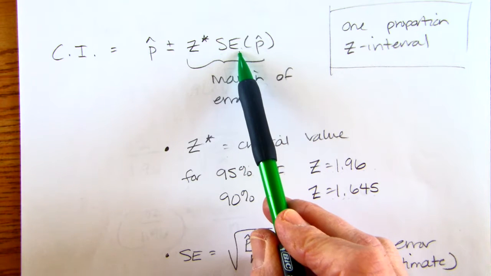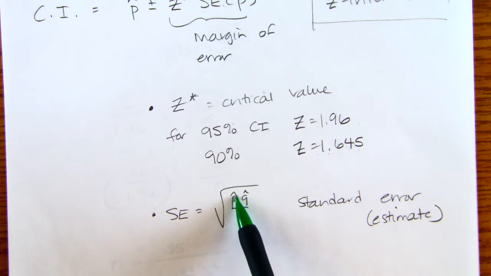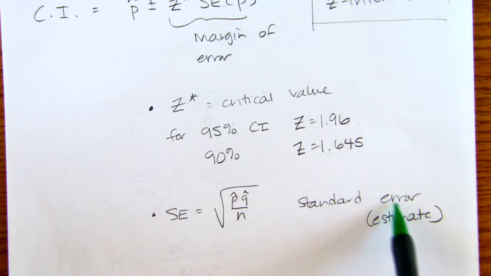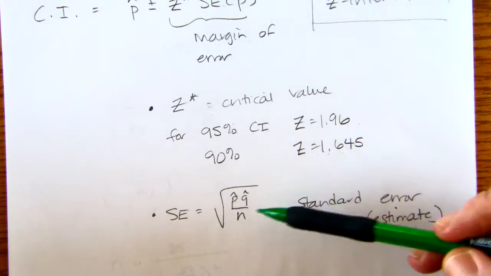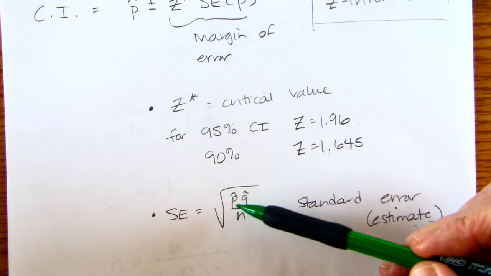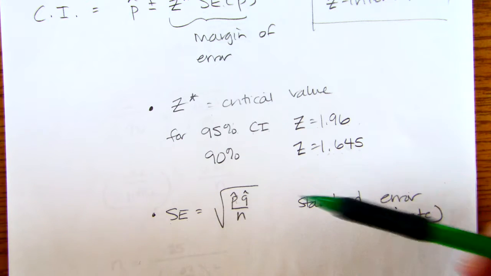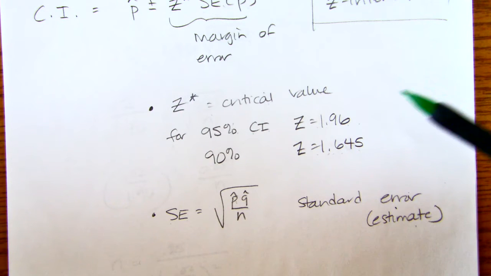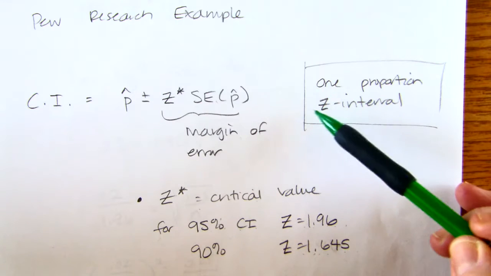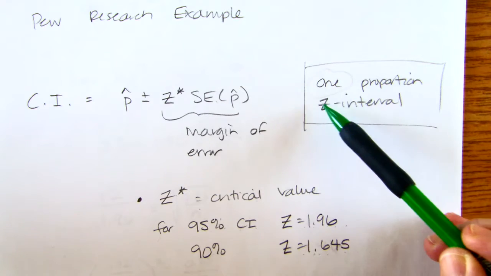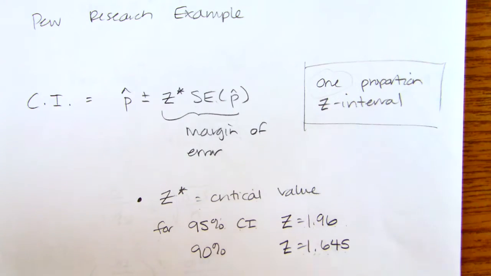And what is this SE? What would happen is standard deviation? Well, the problem is that since we're using sample proportions, we actually don't know the expected proportion value. So we have to use our sample proportion, and therefore it's called a standard error, but a better term might be a standard estimate. But anyway, we call it standard error because there's some error in it because we're using the sample proportion. We don't actually know the true proportion. And because we're using a z-score and we have a single proportion, this is called a one proportion z interval.